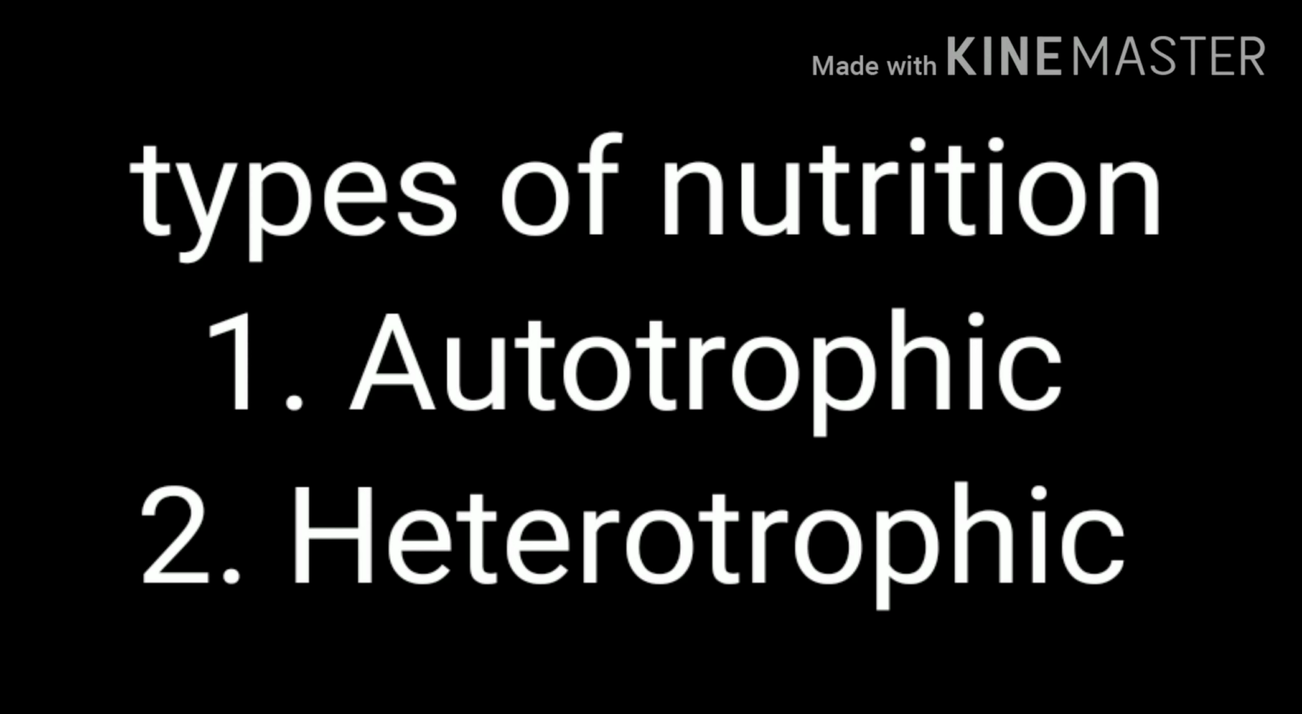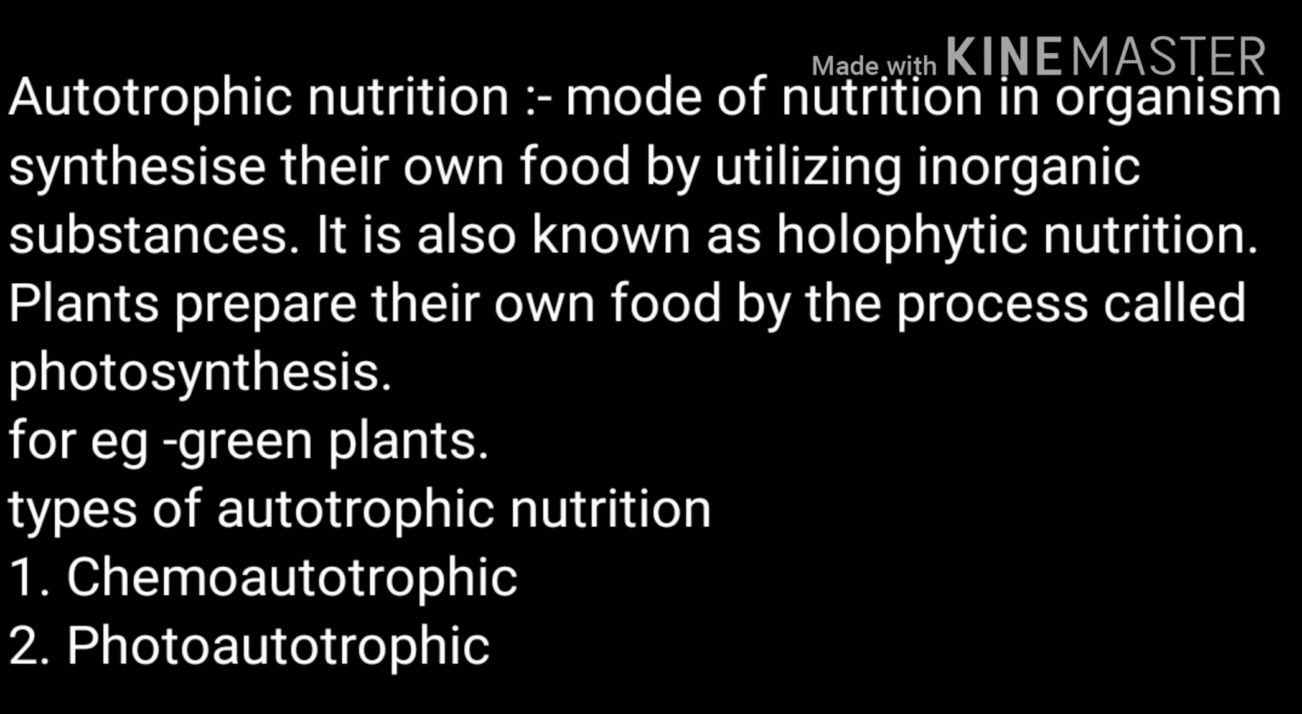The first one is autotrophic nutrition. It can also be called holophytic nutrition. The word autotrophic is taken from two Greek words, autos and troph. Autos means self and troph means nourishment. So the word itself states that this is a mode of nutrition in which organisms synthesize their own organic food from inorganic raw materials with the help of energy.